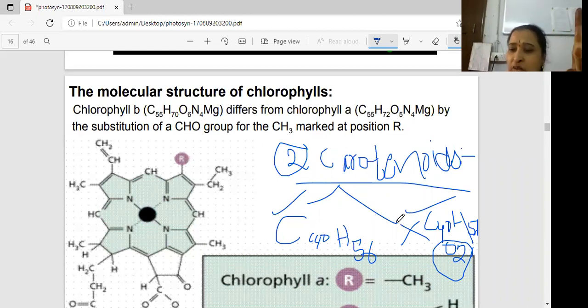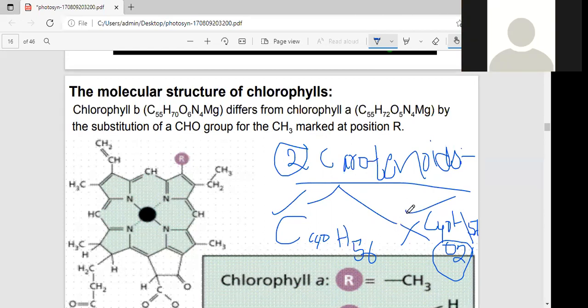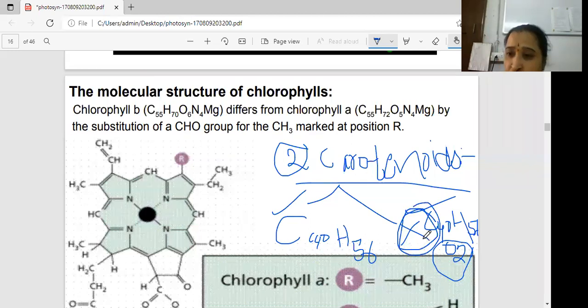Xanthophylls mean yellow flowers. If you take chrysanthemum, these are yellow flowers. That is a xanthophyll, don't confuse. Xanthophyll is yellow, carotene is orange. In the tomato, the first green color is chlorophyll. The second, turning into yellow color, which one is that? Xanthophylls. Xanthophyll is the yellow color. The next, turning into red color, that is carotene. Don't confuse.